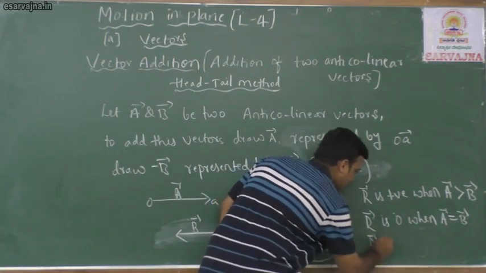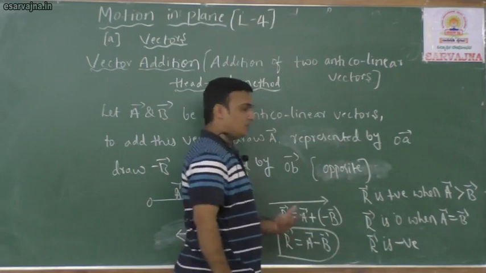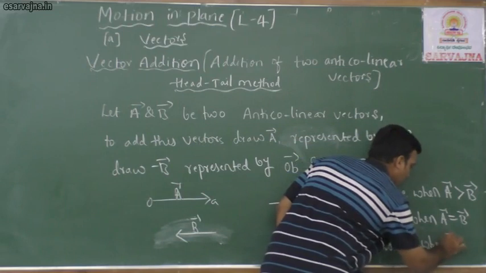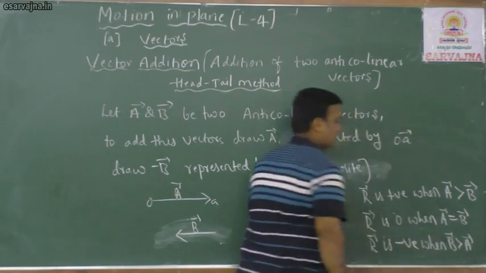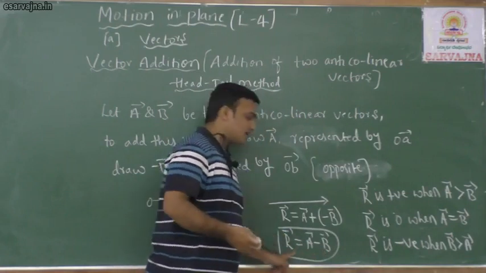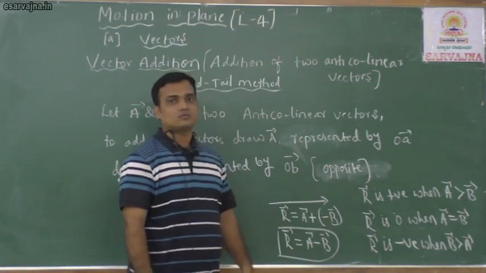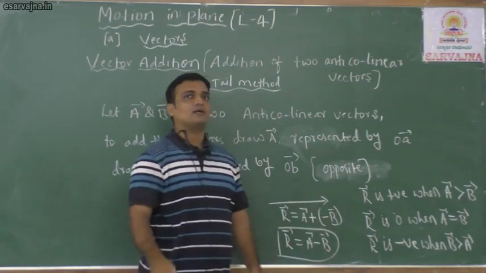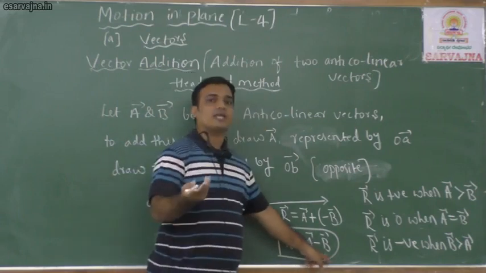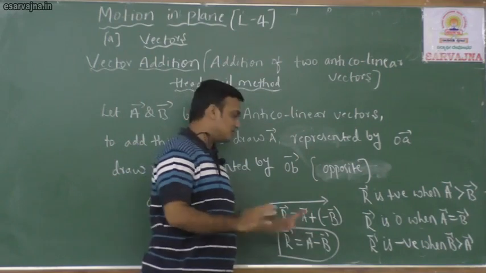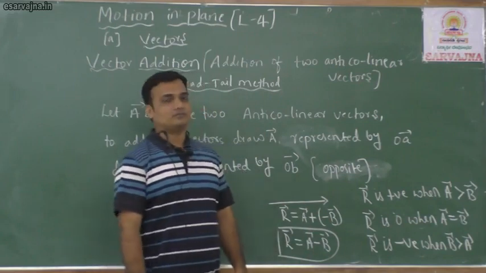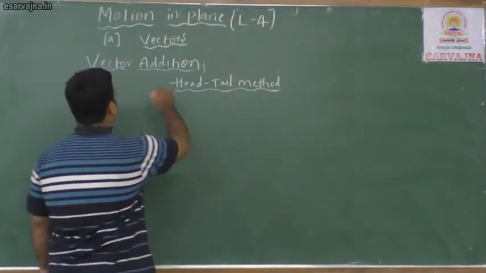R is negative when vector B is greater than vector A. B value is greater, A value is smaller, then you will get the resultant in negative. Suppose I take B as 5 centimeter, A as 3 centimeter, 3 minus 5 is minus 2. So this depends upon what? The magnitude of A and the magnitude of B. Next, let us study vector addition.